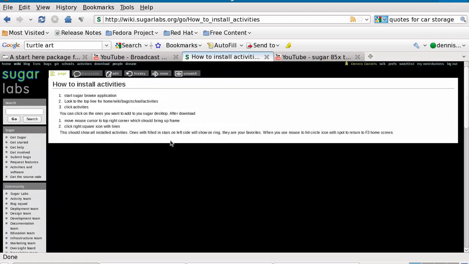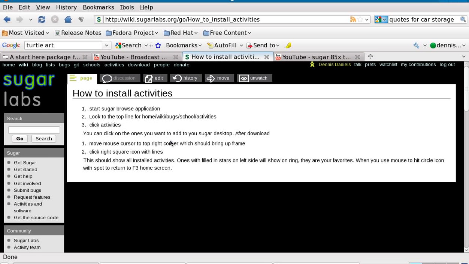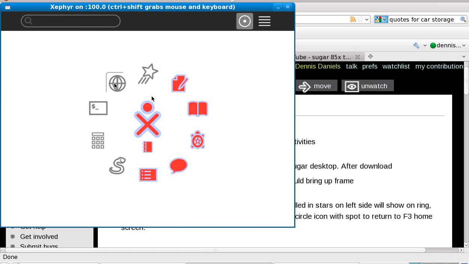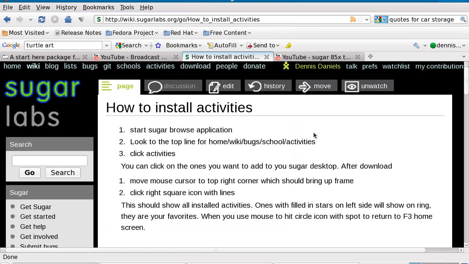Let's zoom this out a little bit so you can read it easier. Start Sugar Browse application, so let's go do that. There's the Browse application. And look at the top line for Home, Wikis, Bug, Schools, Activities.